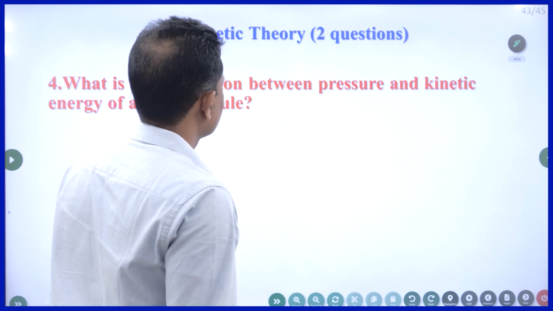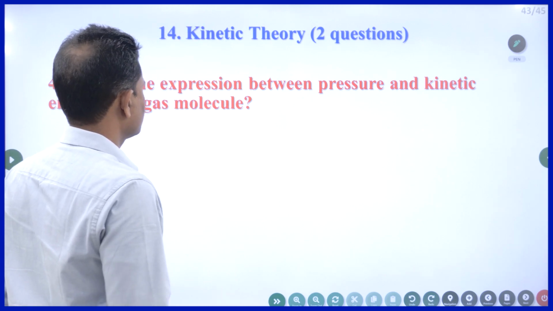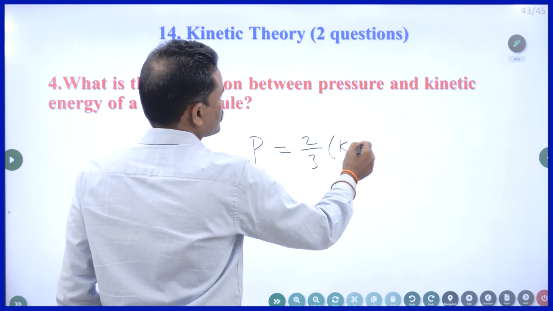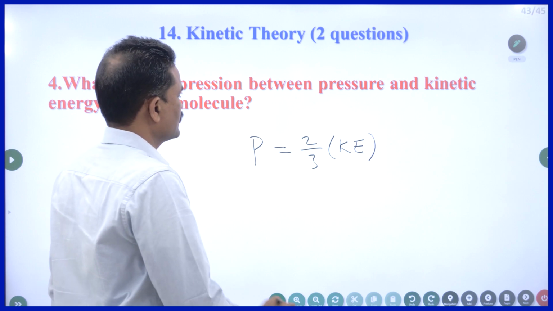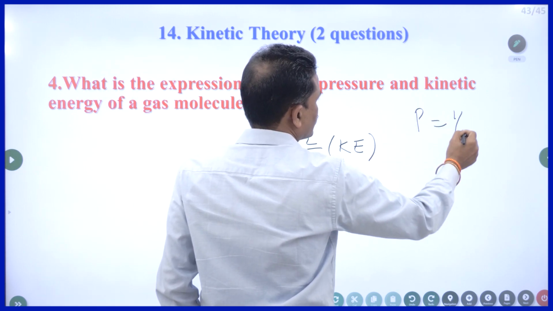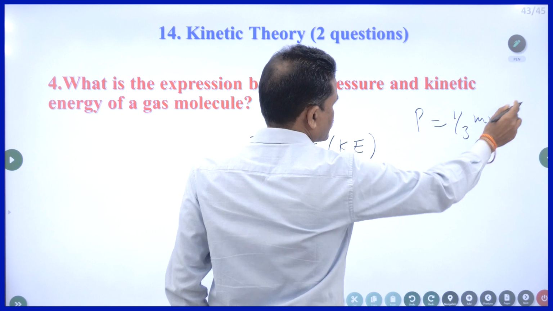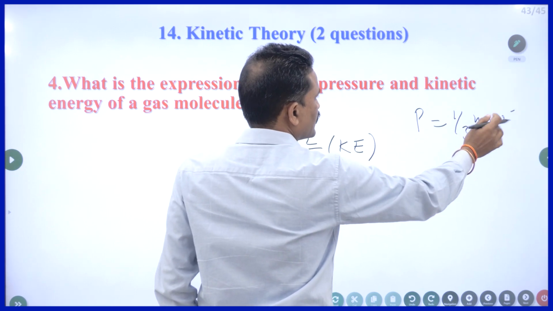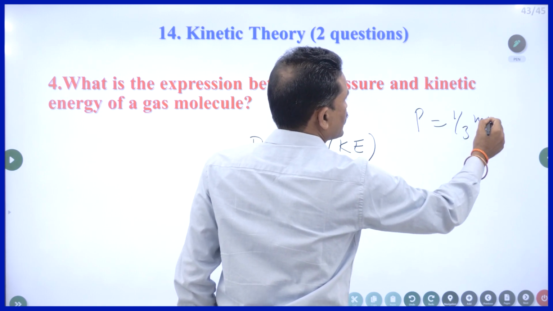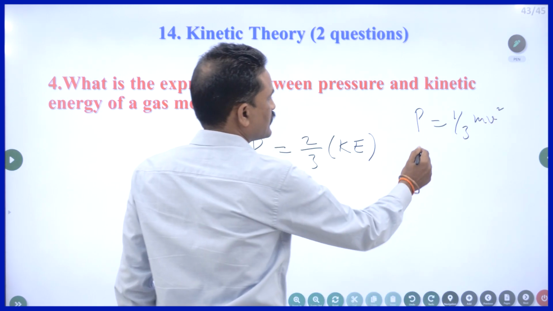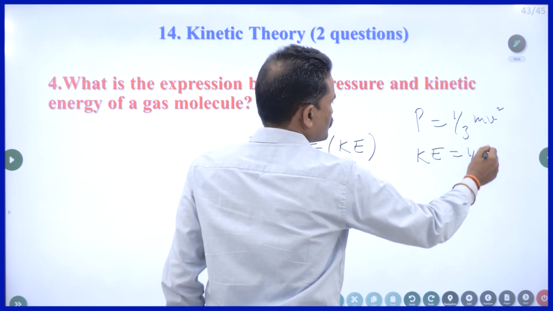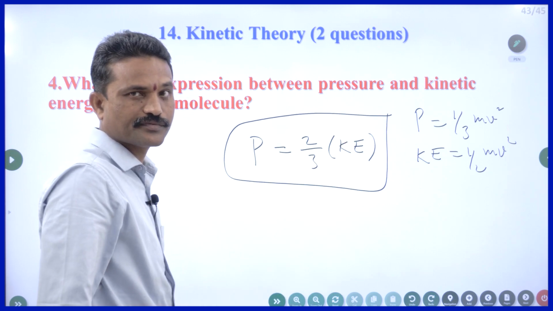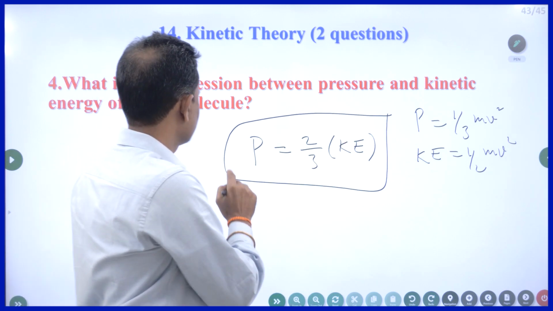What is the expression between pressure and kinetic energy of a gas molecule? It's very simple. P is equal to 2 by 3 KE. According to the kinetic theory of gases, pressure is equal to 1 by 3 mn c square. Here c is velocity, mn v square. If you take a single molecule, kinetic energy is equal to half mv square. By using these two, you can come to this conclusion: pressure is equal to 2 by 3 times the kinetic energy. If you write this, you will get 2 marks.